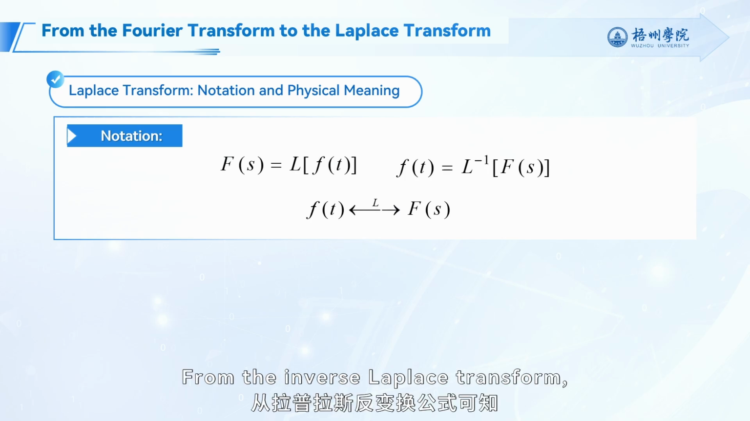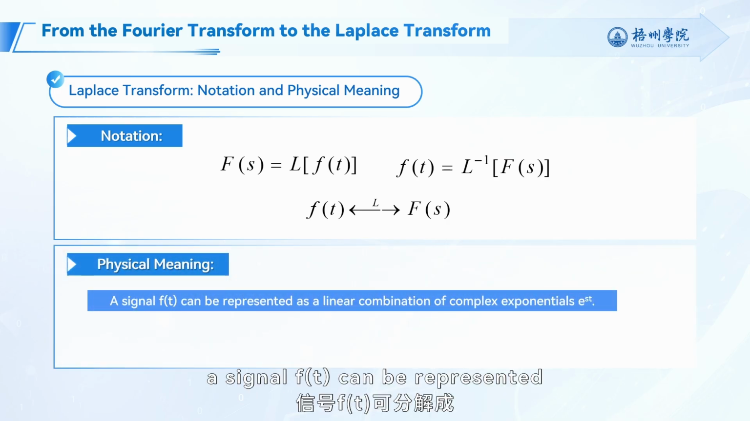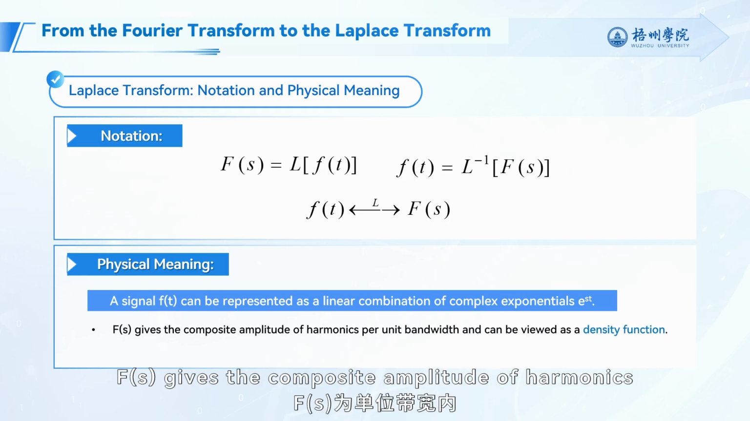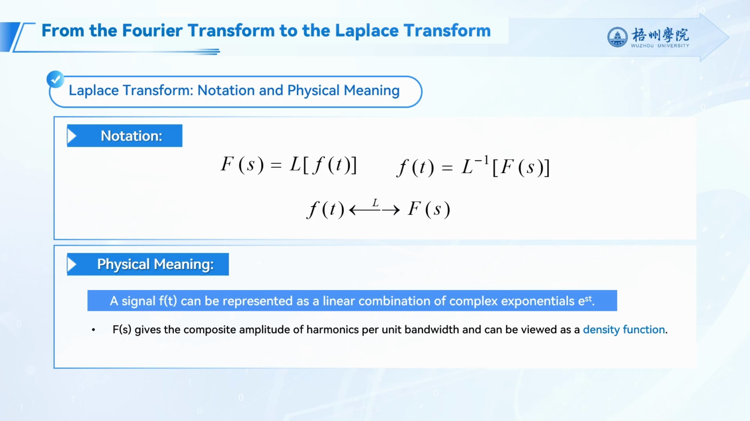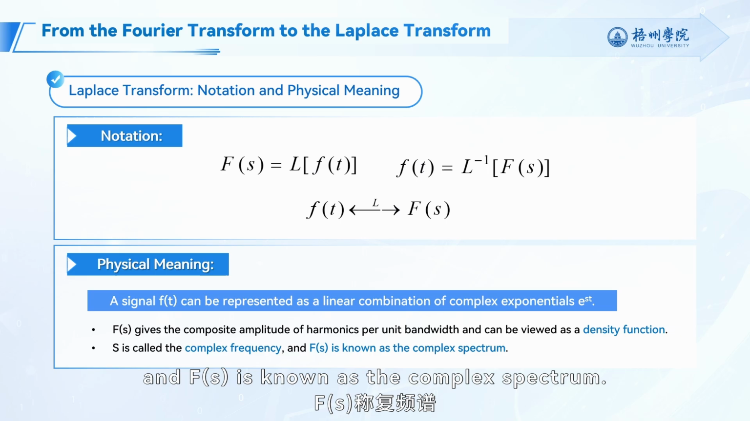From the inverse Laplace transform, we can see its physical meaning. A signal f(t) can be represented as a linear combination of complex exponentials e to the st. F(s) gives the composite amplitude of harmonics per unit bandwidth and can be viewed as a density function. s is called the complex frequency, and F(s) is known as the complex spectrum.